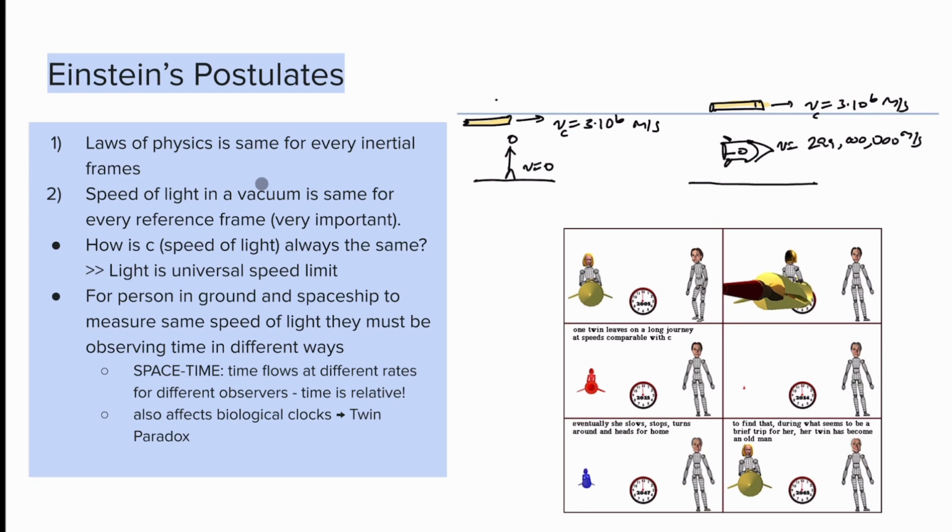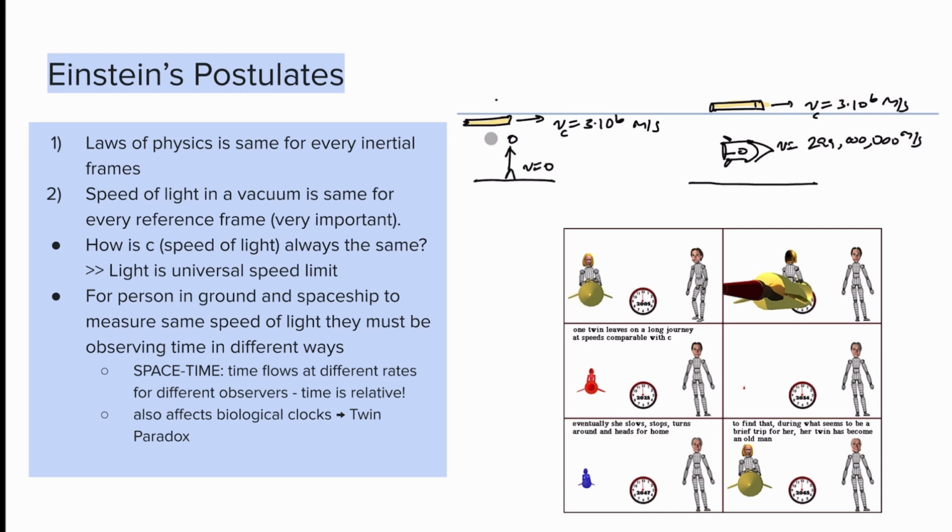The first postulate states that the laws of physics are the same for every inertial frame, and this we already know from the past few slides. The second postulate, which is very important, states that the speed of light in a vacuum is the same for every reference frame. This is because the speed of light is the universal speed limit, and this is verified through a lot of mathematical proofs.